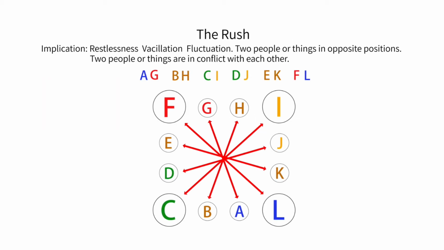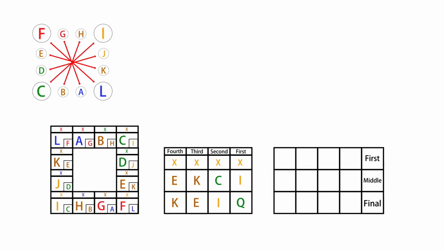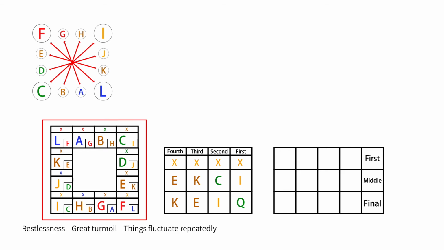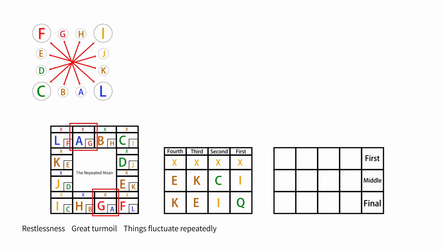In the last video, I introduced that the relationship between every two of the 12 terrestrial branches is the rush. The characteristic of the repeated moon is that all the terrestrial branches of the heaven plate and the earth plate have a relationship of the rush. This characteristic represents restlessness and great turmoil. Things fluctuate repeatedly. It's like a man moaning over and over again. So the name of this kind of course is the repeated moon. A and G rush to each other, B and H rush to each other, etc.